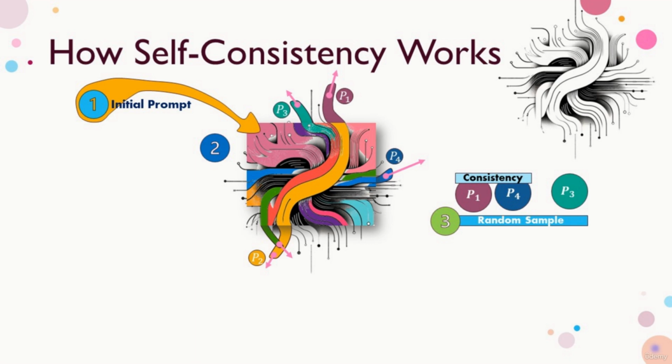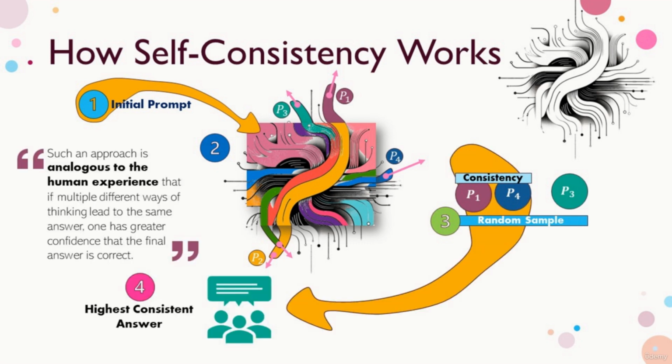In this context, marginalization involves evaluating the distribution of answers or conclusions across all the sampled paths and identifying which answer appears most frequently or consistently. This is similar to taking the majority vote or consensus among all the sampled paths. Given the diversity of approaches leading to it, the idea is that the most frequent answer, which recurs across multiple independent reasoning paths, is likely the most reliable or true answer. The answer with the highest consistency across the various paths is selected as the final output.